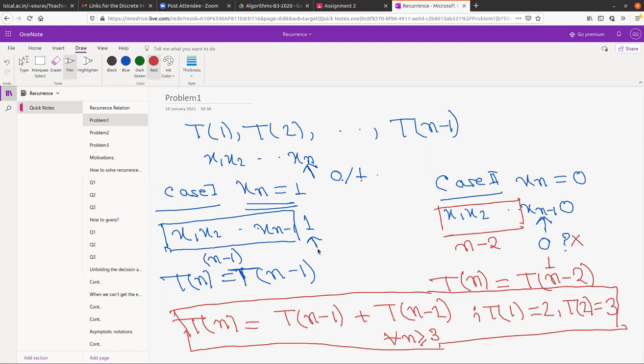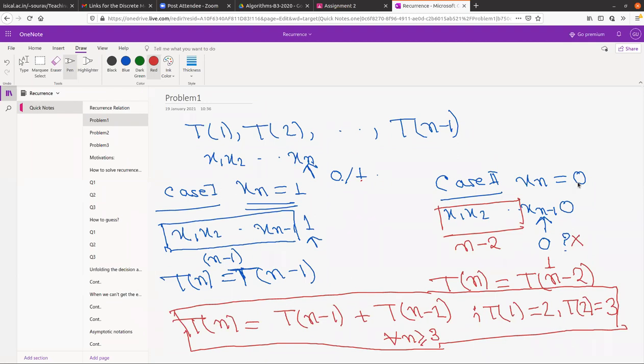Okay, so look, first suppose we have started with a string of length n. Now in the nth place, the nth bit, you can put either 0 or 1. In one case you have put 1 here, and in the second case you have put 0. Now we are looking at the case when the last bit is 0.